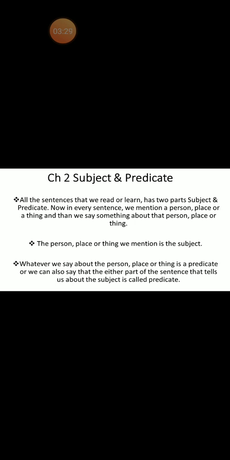You understand? Whatever we say about the person, place or thing is a predicate. Or we can also say that the part of the sentence that tells us about the subject is called a predicate. Okay, let's understand this with some examples.